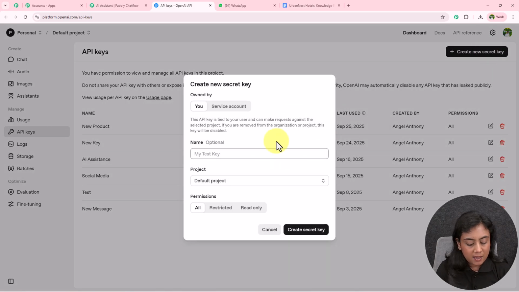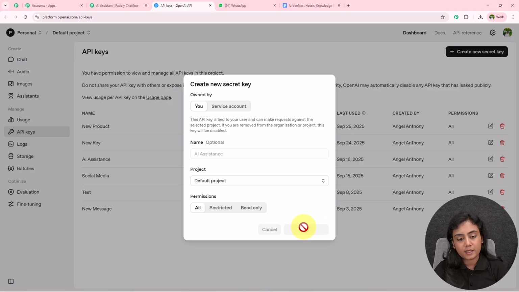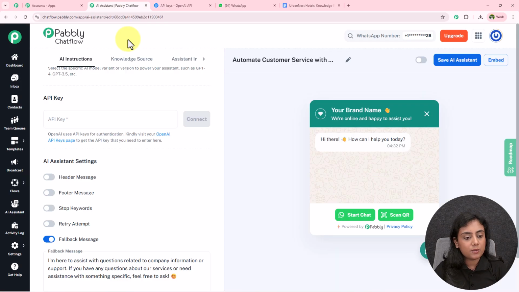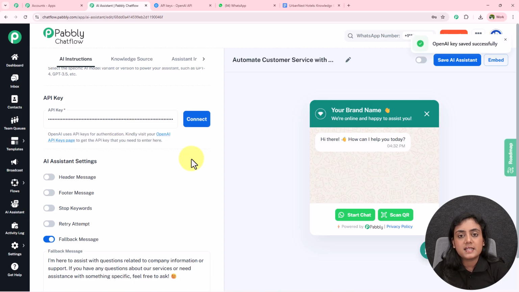We have to name our key. For the name over here, I will write AI assistant. Okay, then it is asking for the project. I will select the default permissions as all and create the key from here. Then I'll simply copy this key, paste it in the field, and click on this connect button. The connection is then going to be successfully created. This is how you connect your OpenAI account with this AI assistant.